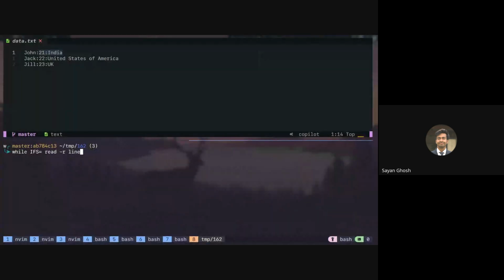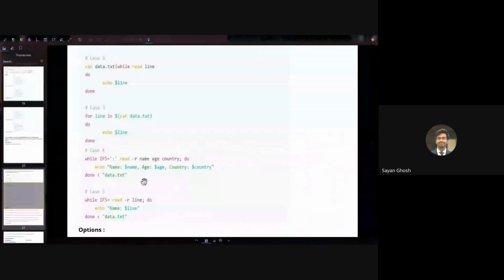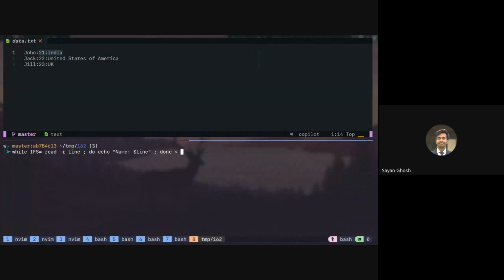read -r line, do echo name colon $line, and then done less than data.txt. So what will this do if IFS is set like this? It will take the default, which is white spaces.